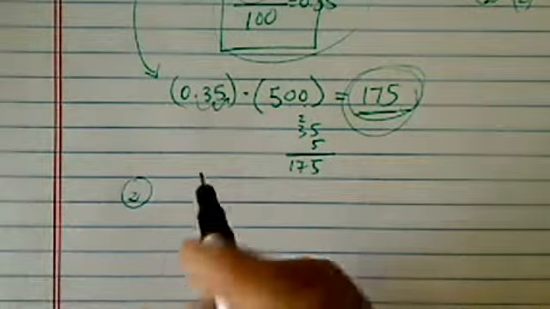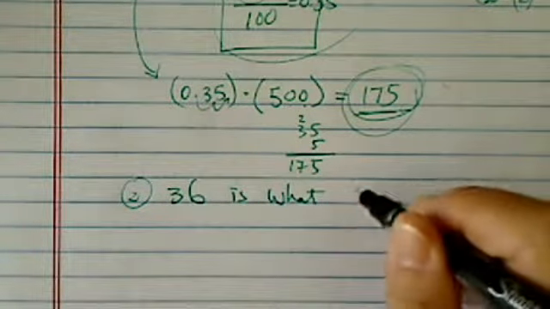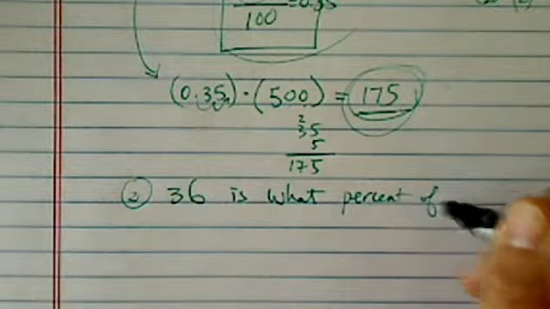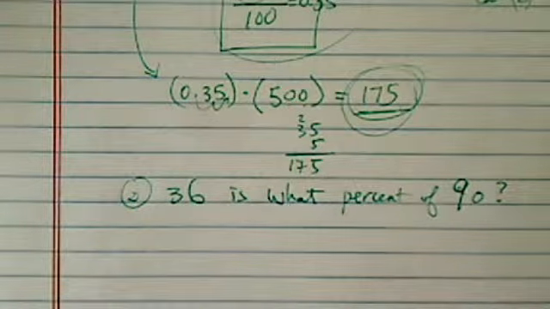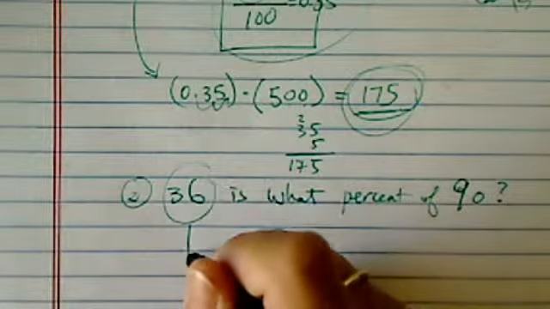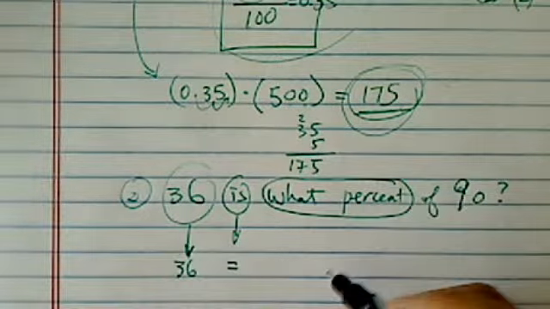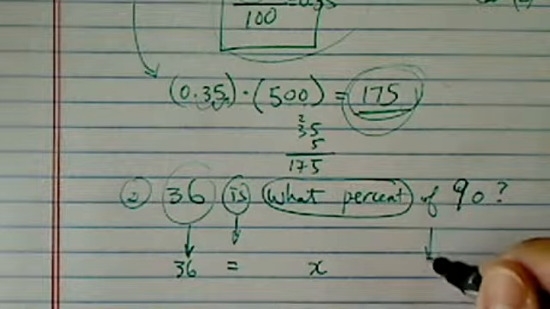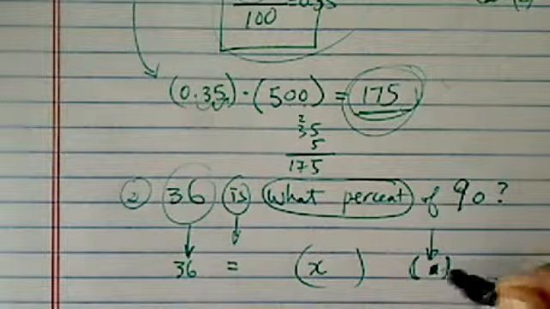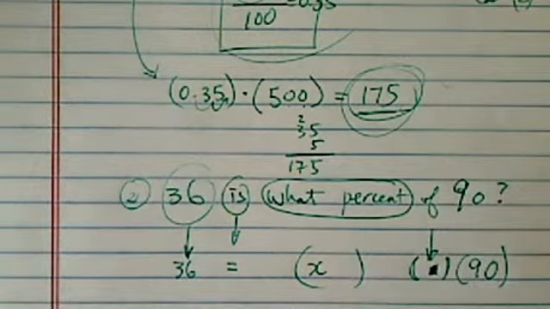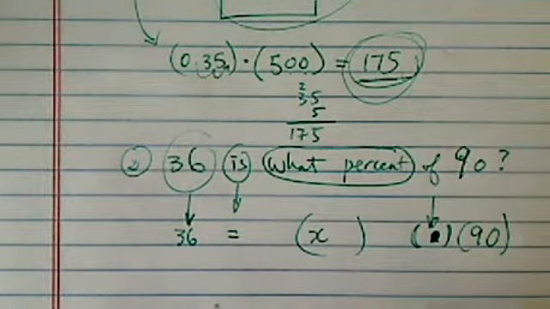Let's take example 2. 36 is what percent of 90? So I switched the problem around a little bit, but it's exactly the same. We're going to do 36 is, which literally means equal, what percent, I don't know what that is, so I'm going to put an X in here. Off, remember what that is? It means multiply. So it's X times 90. It does get kind of confusing that this is X and this is X, so let's just use a dot as multiplication. So here is your equation.